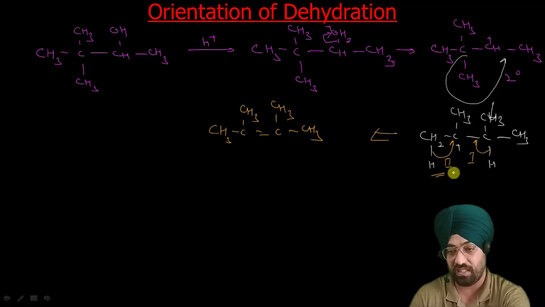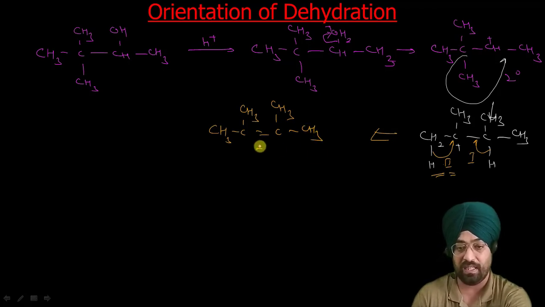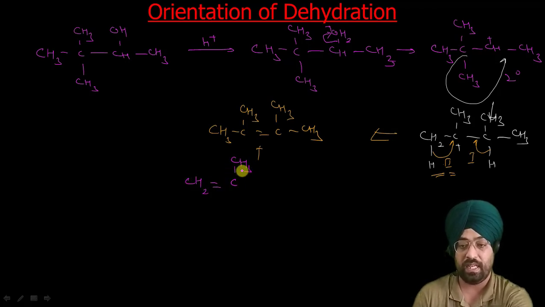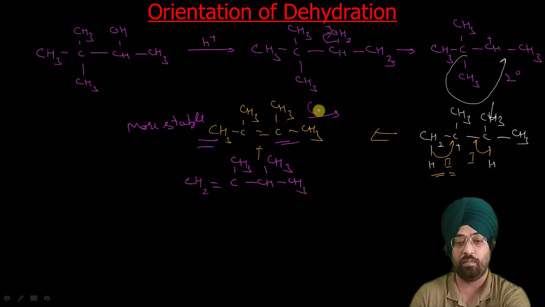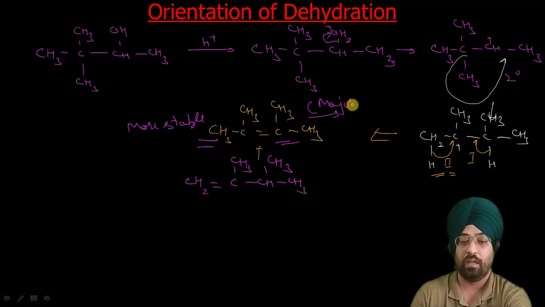If we remove this second proton, we can get CH2 double bond C CH3 CH CH3 CH3. Now as this alkene contains lesser number of hydrogens and is more substituted, this is more stable. So according to Saytzeff rule, this should be our major product.